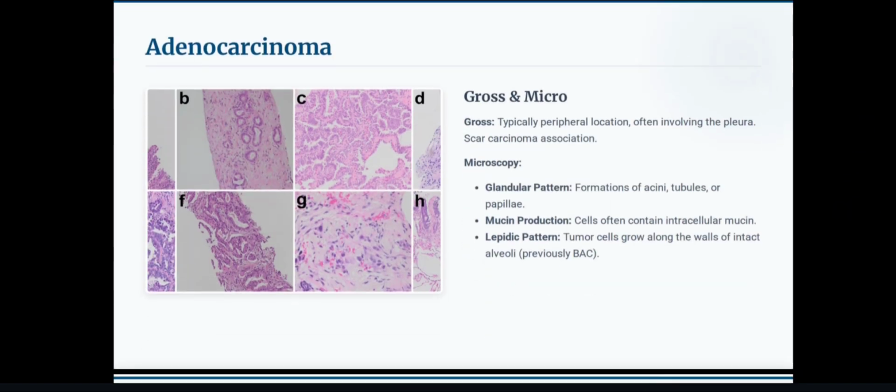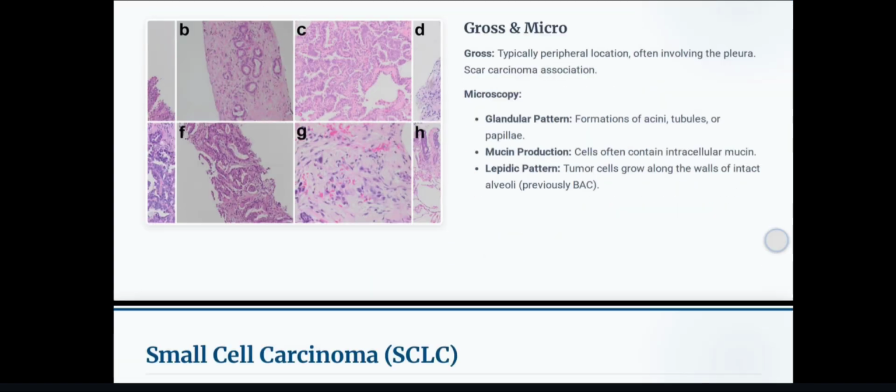Next is adenocarcinoma, gross and microscopy. Gross: typically peripheral location, often involving the pleura, with scar carcinoma association. Microscopy: glandular pattern with formation of acini, tubules or papillae. Mucin production: cells often contain intracellular mucin. Lepidic pattern: tumor cells grow along the walls of intact alveoli.